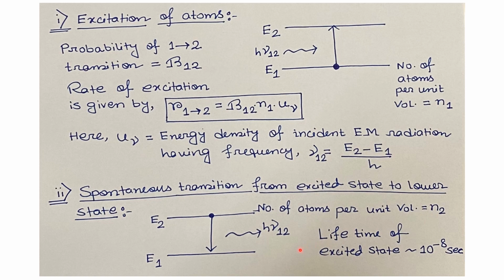The lifetime of the excited state is around 10 to the power minus 8 seconds. So this is the time scale up to which the atoms can stay at the high energy level after excitation. And when the atoms come to the ground state after the excitation, they will release the energy h nu 12.